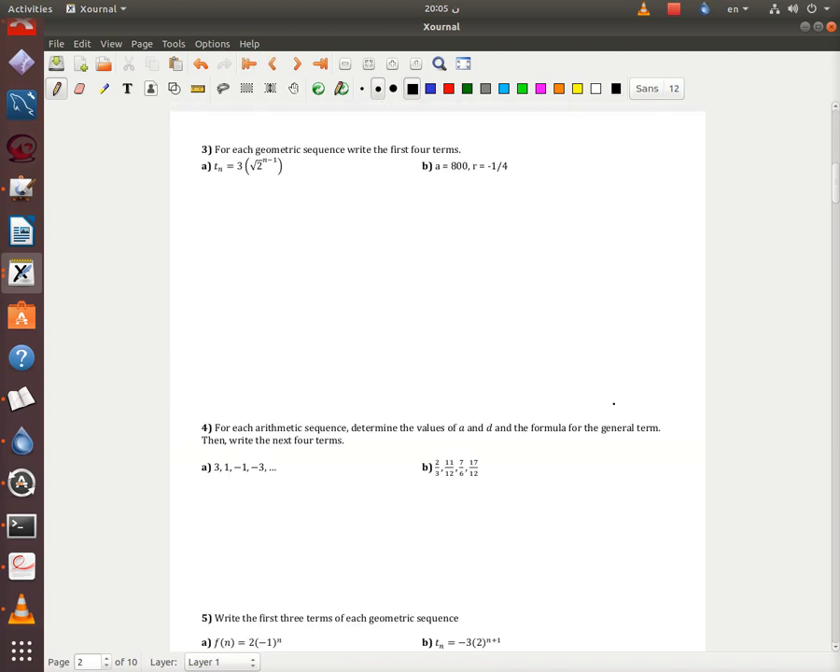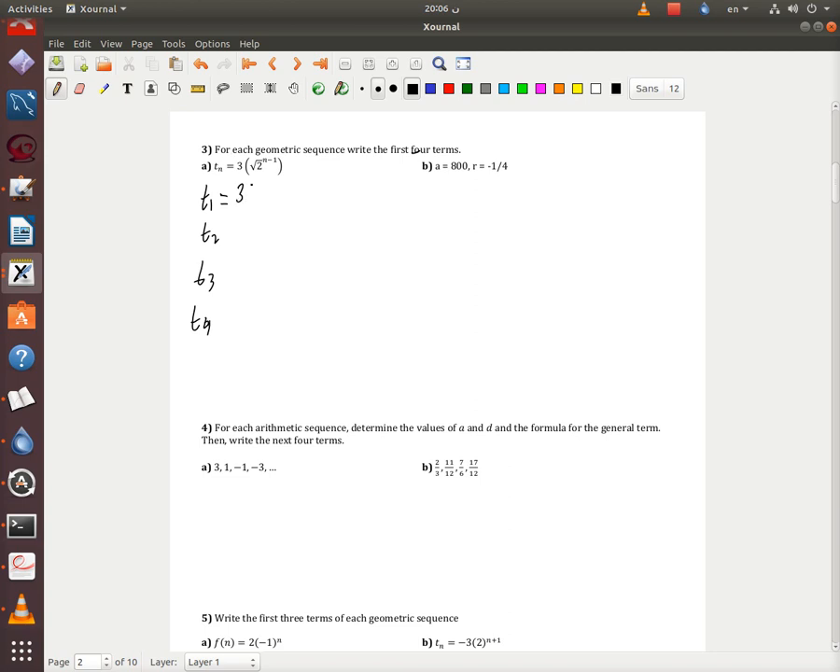Okay, for each geometric sequence, write the first 4 terms. I'm gonna take the square root, so it's gonna be perfect review. I'm gonna do T1, T2, and T3, and here the first 4, so I'm gonna take T4.